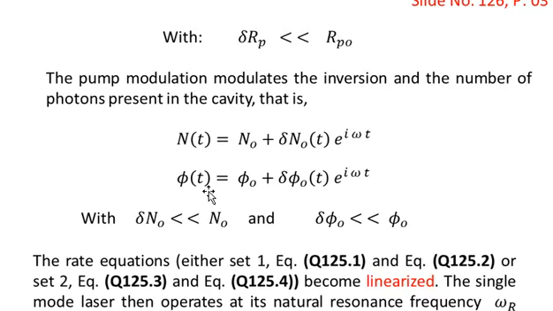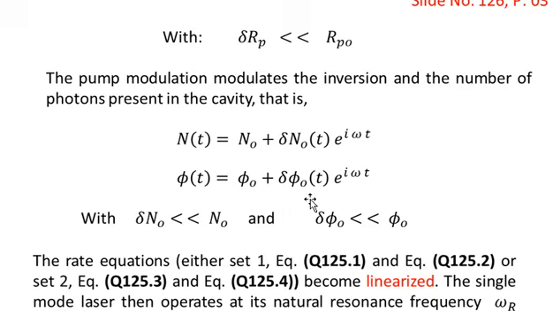Similarly, we can say that the number of photons will also fluctuate with the pump modulation. So phi of t, the number of photons at any time t, is equal to phi naught, the number of photons at the steady state value, plus delta phi naught as a function of time.